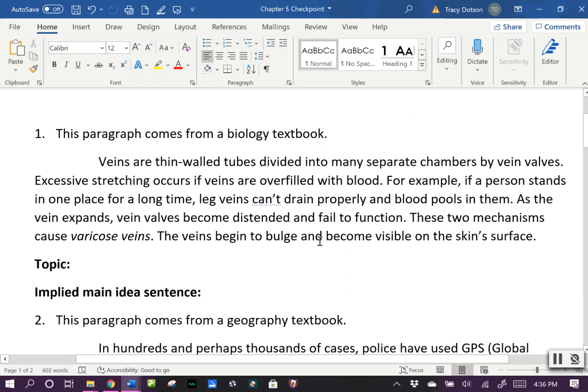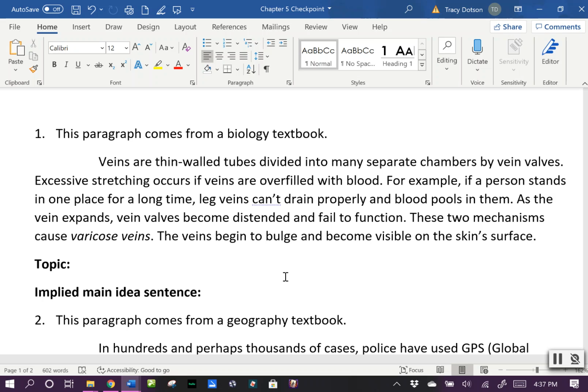It's the green one in our book. And in this one we don't have any options, they don't tell us what the topic is, so we're having to figure that all out on our own. Number 1. Veins are thin-walled tubes divided into many separate chambers by vein valves. Excessive stretching occurs if veins are overfilled with blood. For example, if a person stands in one place for a long time, leg veins can't drain properly and blood pools in them. As the vein expands, vein valves become distended and fail to function.